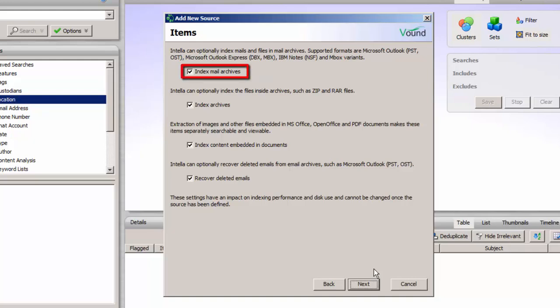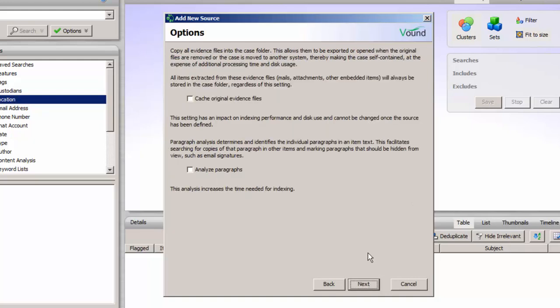There are 4 options in the Items window which are enabled by default. Index Mail Archives will index mail and files within mail containers such as PST and OST files. Index Archives will index files inside archives such as zip and RAR files. Index content embedded in documents will extract images and other binary items embedded in Microsoft Office, OpenOffice, and PDF documents. This will make these items separately searchable and viewable. Intella can recover deleted email. Note that Intella can only recover what is still available, and therefore some recovered email may not be complete. Click on Next to continue.